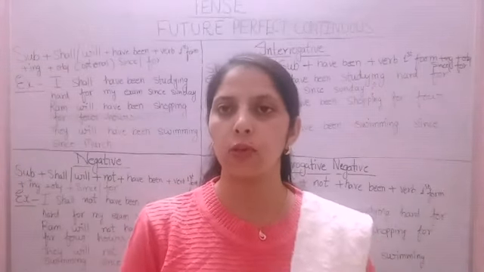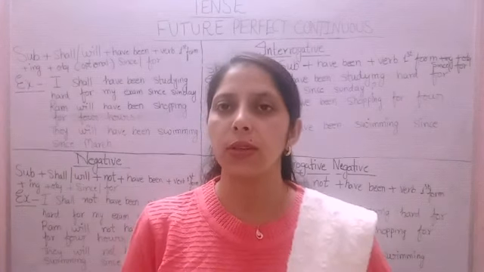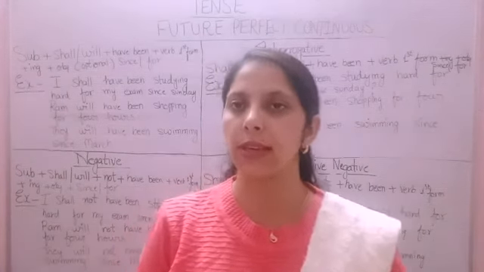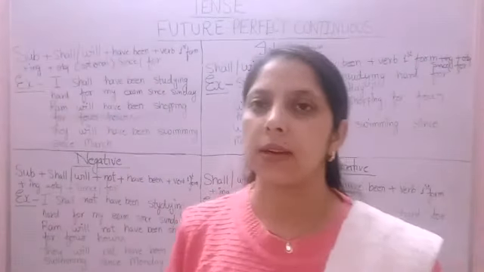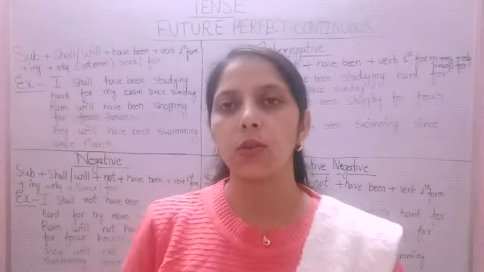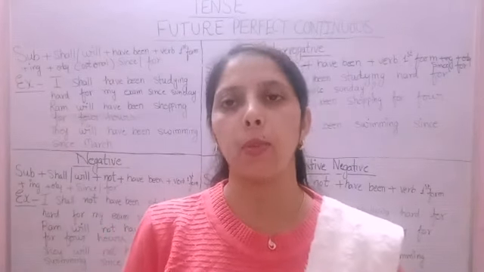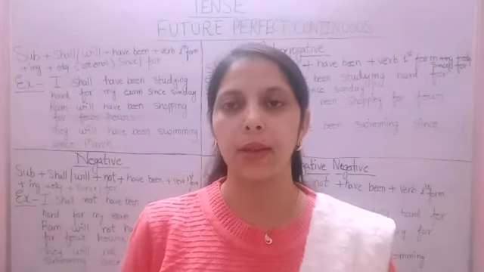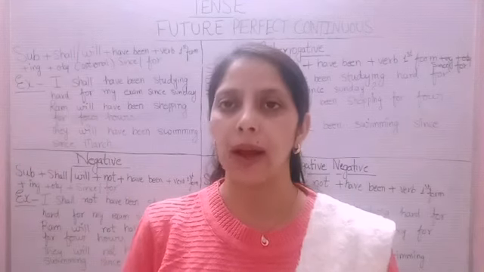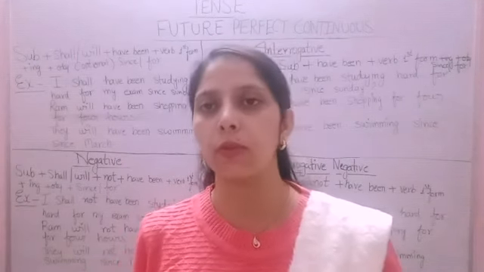In last few videos, we have completed present tense, past tense, and today we are going to discuss the last subtype of future tense, that is future perfect continuous tense. So let's start. Future perfect continuous tense is used to describe an action that will continue up until a point in the future. It means the activity will have begun sometime in the present or in the past, and is expected to continue in the future.